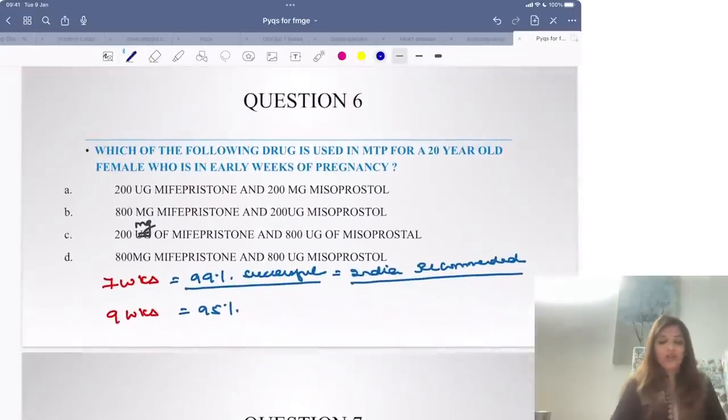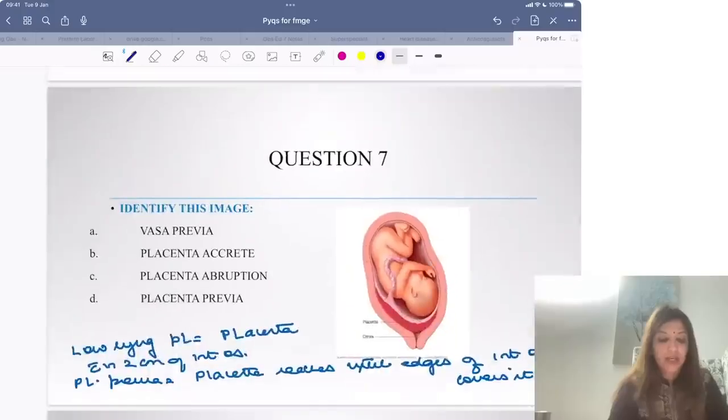Which of the following drugs is used for MTP for a 20-year-old female who has come to you in early weeks of pregnancy? And just now we did that medical abortion: you are going to use 200 milligrams of mifepristone, and in early weeks we use 400 micrograms of misoprostol, and later on we use 800 micrograms of misoprostol. And here there was only one option with 200 milligrams of mifepristone, which was option C, and that was with 800 micrograms of misoprostol, so I'm marking that as the answer.